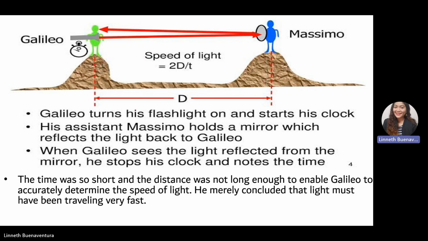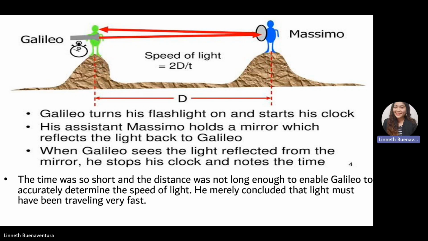In his experiment, Galileo turned his flashlight on and started his clock. His assistant Massimo held a mirror which reflected the light back to Galileo. When the light reflected from the mirror reached him, he stopped his clock.